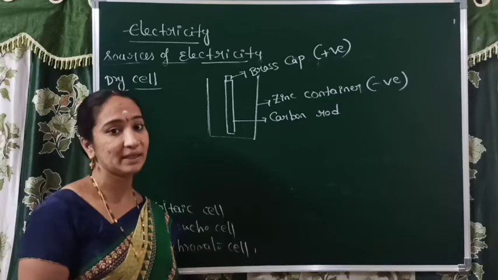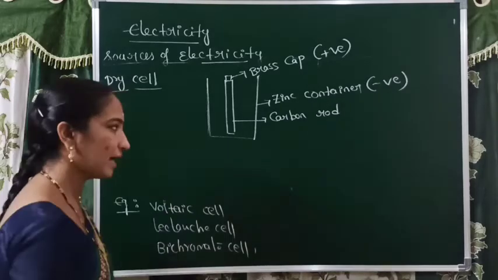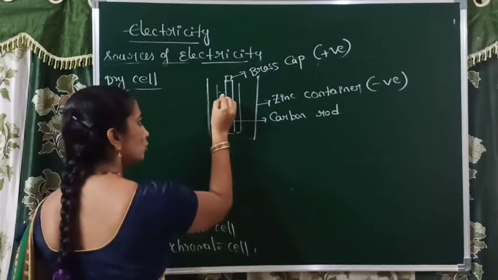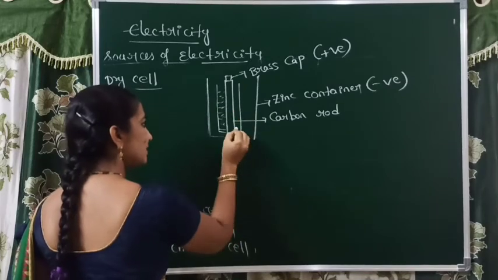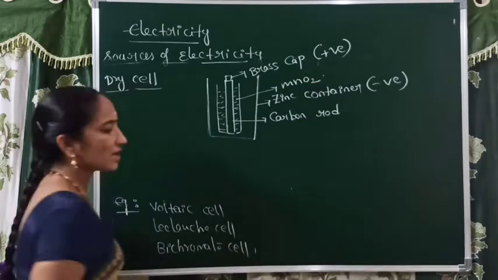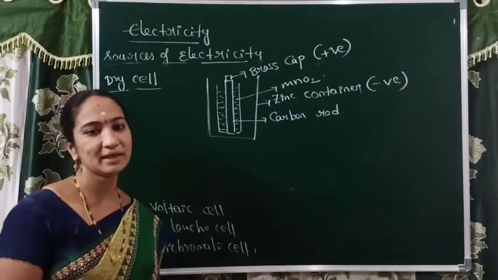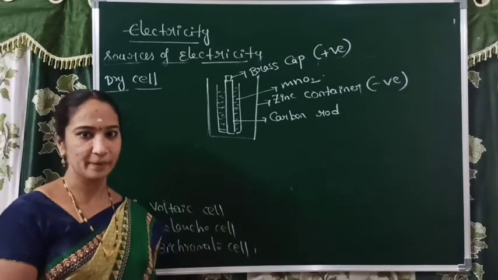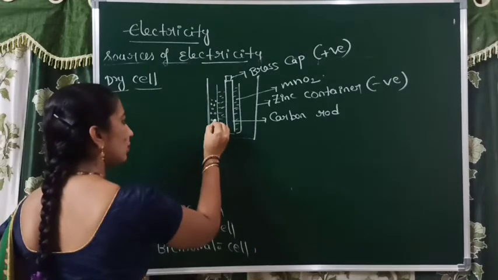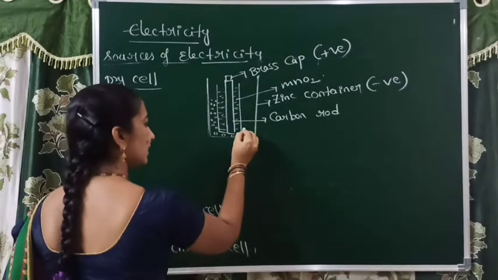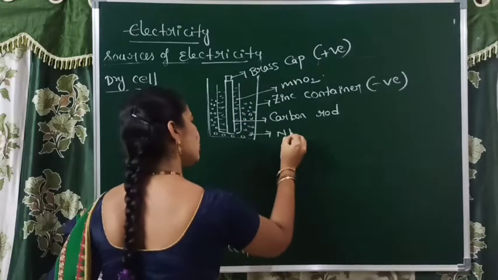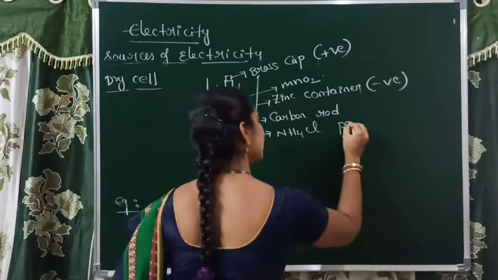But without any chemical, this cell cannot be used. That's why around the carbon rod we use some chemicals inside it. One chemical is MnO2, manganese dioxide, inside the zinc container around the carbon rod. Along with MnO2, we use one more chemical inside the zinc container, NH4Cl, ammonium chloride, in the form of a paste.